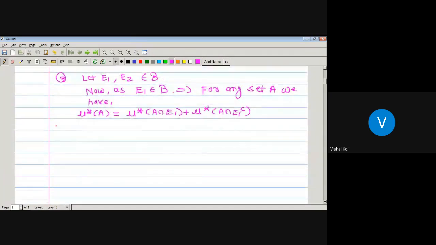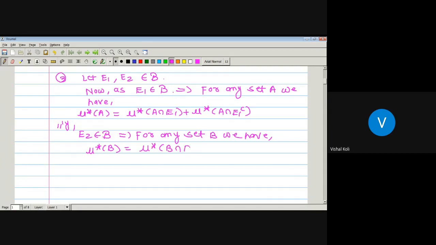Similarly, E2 also belongs to curly B, which implies for any set capital B, the outer measure of B is the outer measure of B intersection E2 plus the outer measure of B intersection E2 complement. Take this one as 1 and this one as 2.